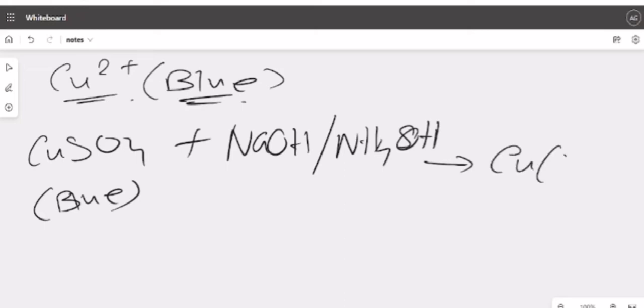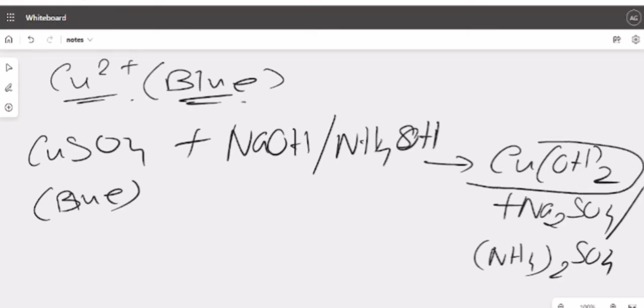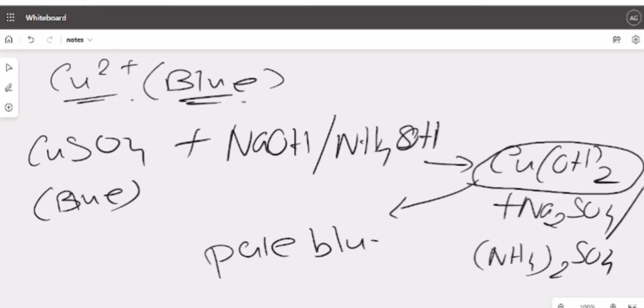Cu(OH)2. Correct? Here also Cu(OH)2. Product will not change. This product will not change at least. Now NaSO4 does not come, so it will be Na2SO4, and if it is ammonium hydroxide, then the product will be (NH4)2SO4. Clear? This is a PPT. This PPT's color you need to locate. What is the color of this? Pale blue. Focus on the word pale. Obviously copper salts are blue in color, but this precipitate is pale blue in color. That you need to take care.